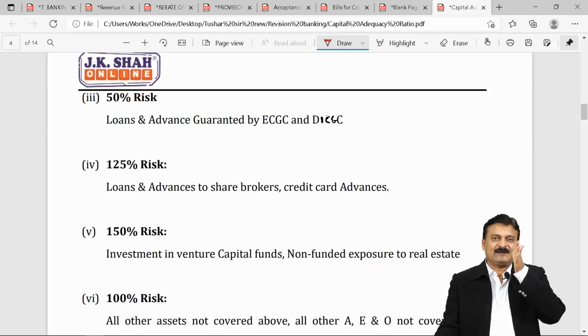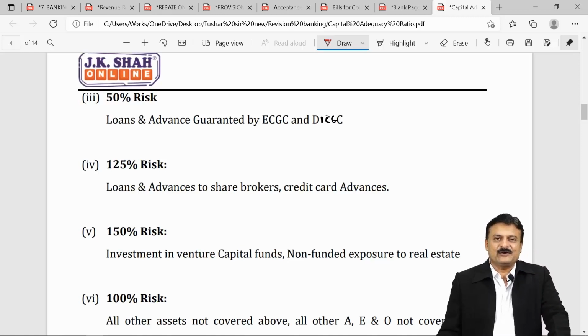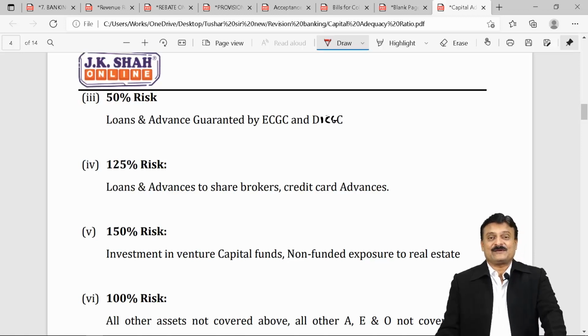If you remember the perfect definitions of tier 1, tier 2, etc., definitely the chapter is there in your pocket. There is nothing to worry. Capital adequacy ratio, risk weighted asset ratio. Some people call it the risk adjusted asset ratio.